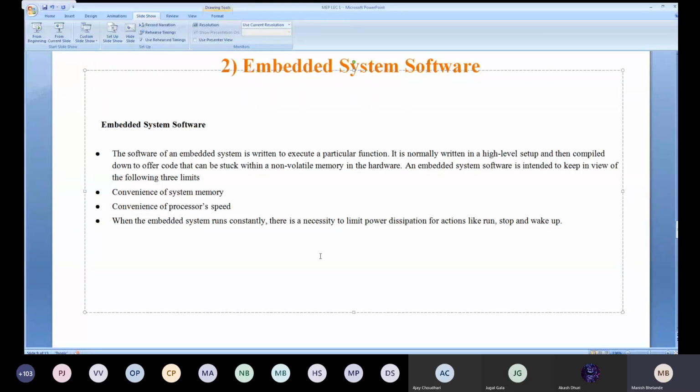So these are the three things related with your embedded system software.